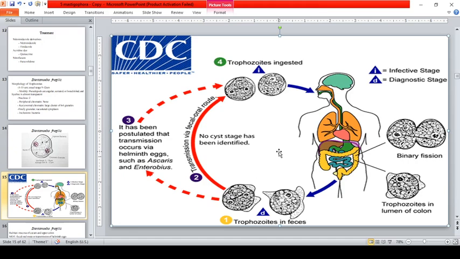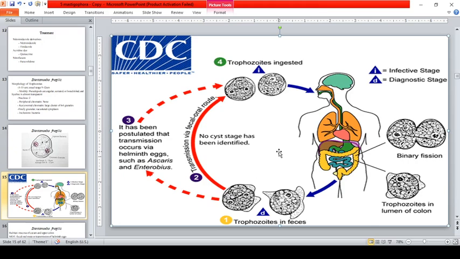Okay, so trophozoites of Dientamoeba fragilis have characteristically one or two nuclei. It is found in children complaining of intestinal diseases like intermittent diarrhea or abdominal pain, as well as other symptoms like nausea, anorexia, fatigue, malaise, and poor weight gain.